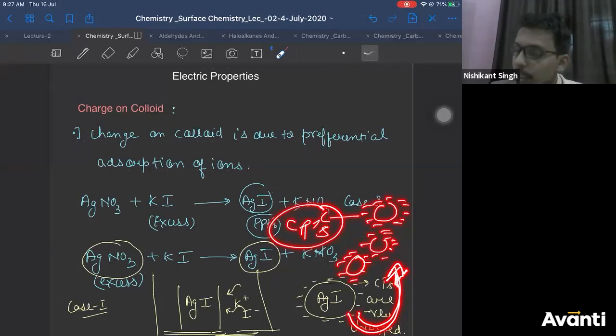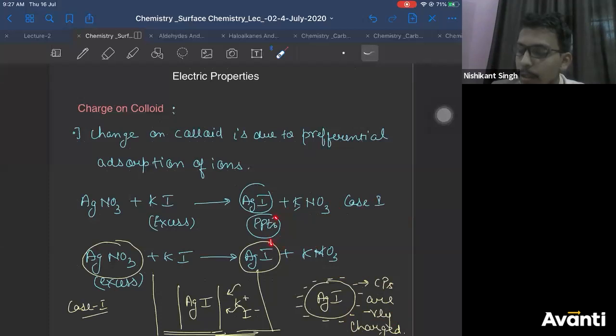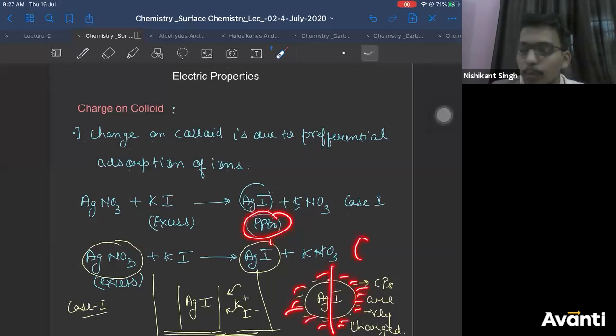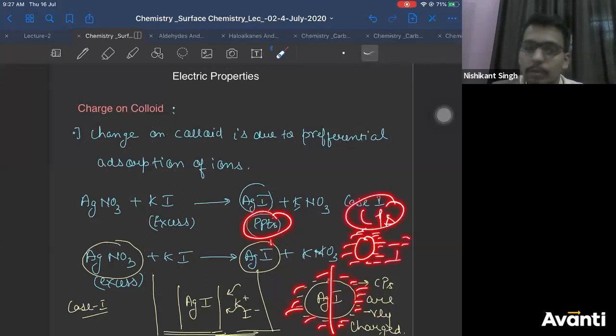So basically your precipitate which is formed here adsorbs the common ion on its surface, due to which this precipitate dissociates into small particles of colloidal range. Now the colloidal particles will carry negative charge because they have adsorbed I- on their surface.